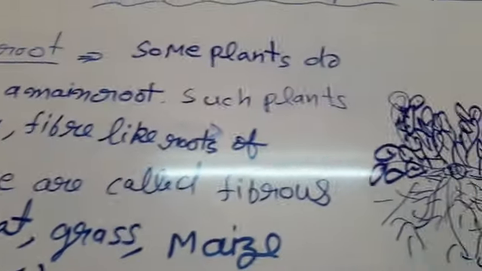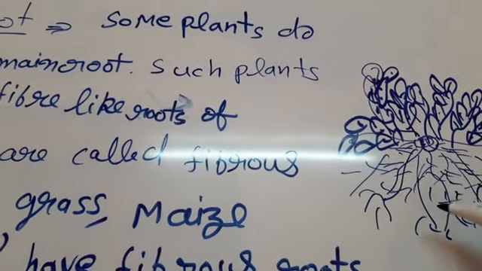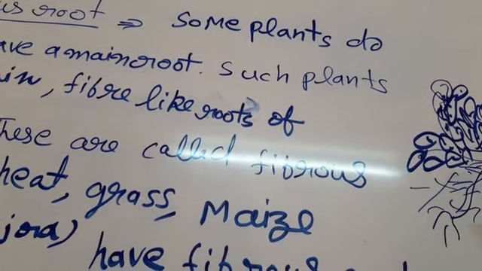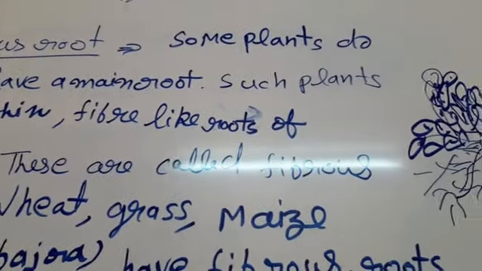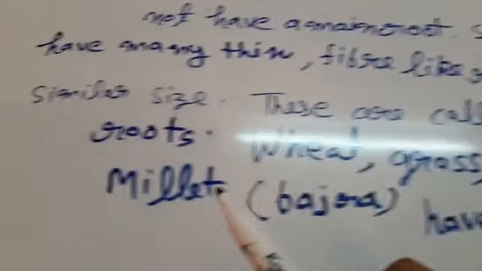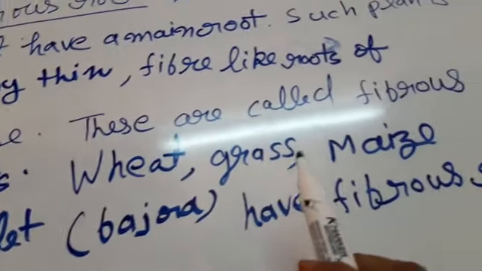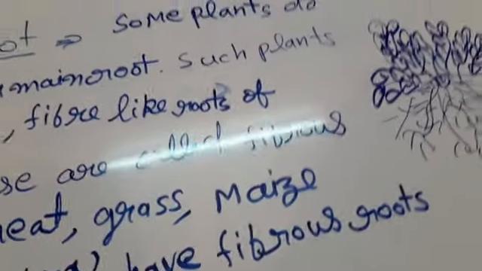So how do we define fibrous roots? Some plants do not have a main root. Here we can see that they do not have a main root. Such plants have many thin fiber-like roots of similar size. They are called fibrous roots. Wheat, grass, maize, millet or bajra have fibrous roots.